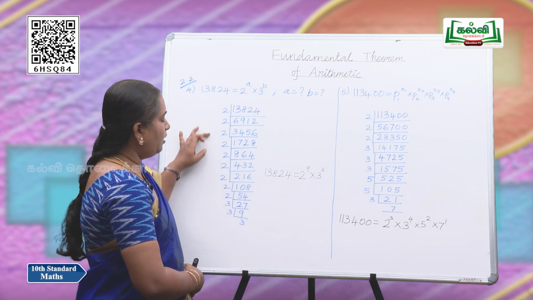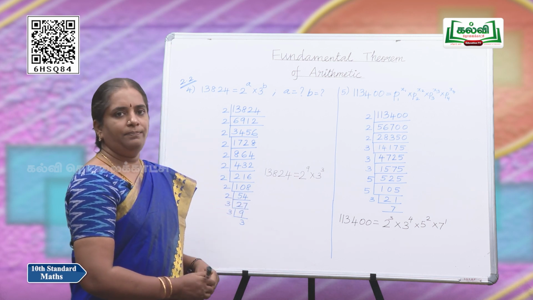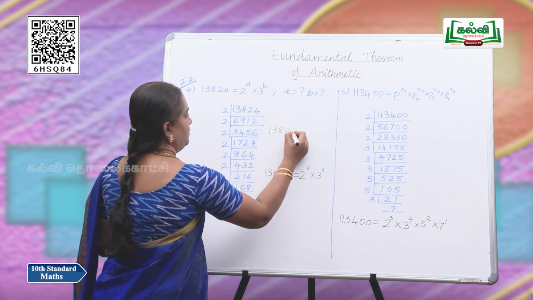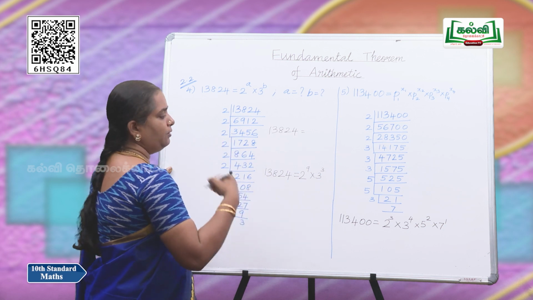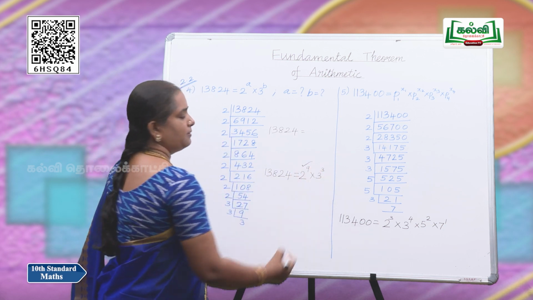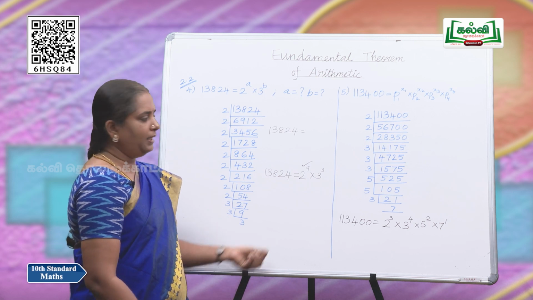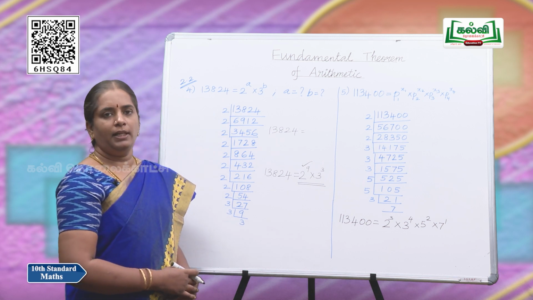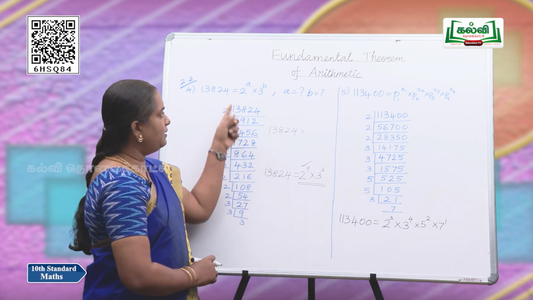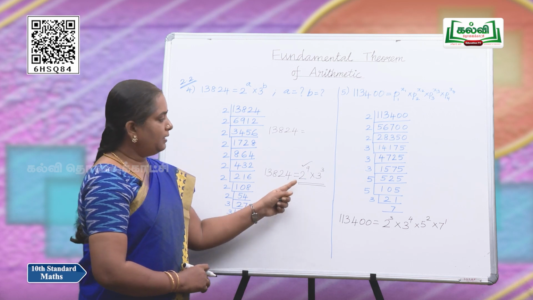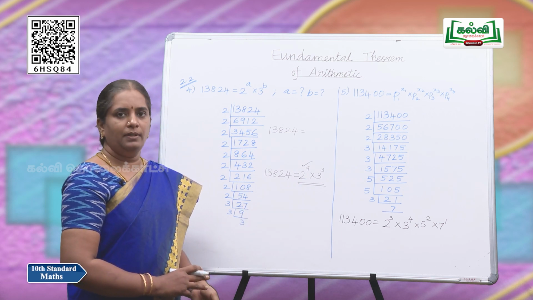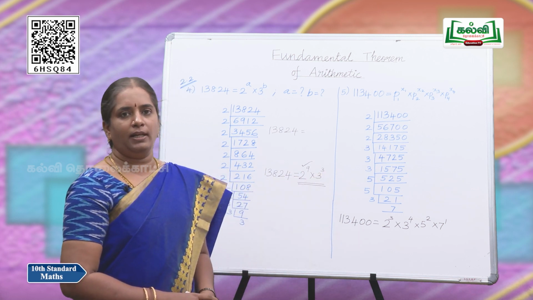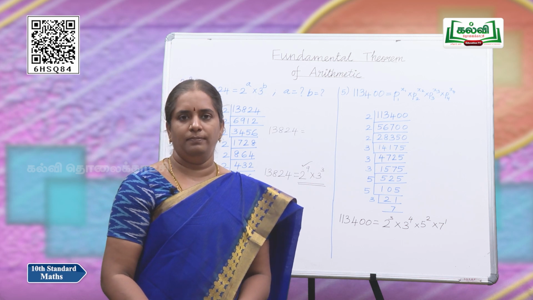So, this number should be written as 2 into 2 into 2, 9 times, and 3 into 3 into 3, 3 times. So, we have written it as 2 power 9 into 3 power 3. If you compare this with the given question, a can be replaced with 9 and b can be replaced with 3. So, a is equal to 9 and b is equal to 3 is our answer.